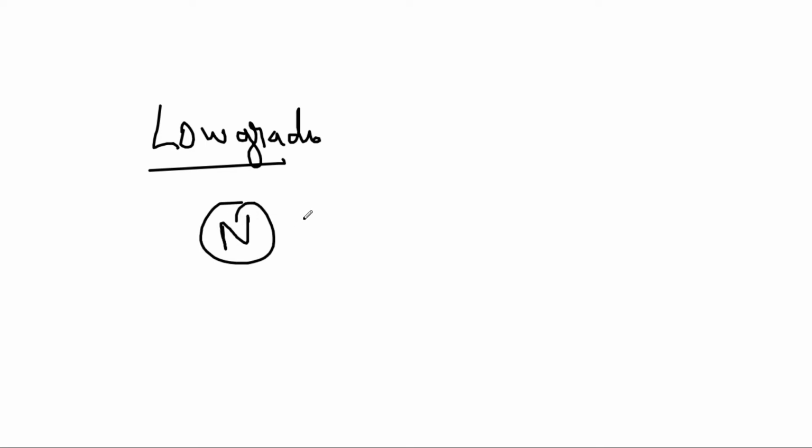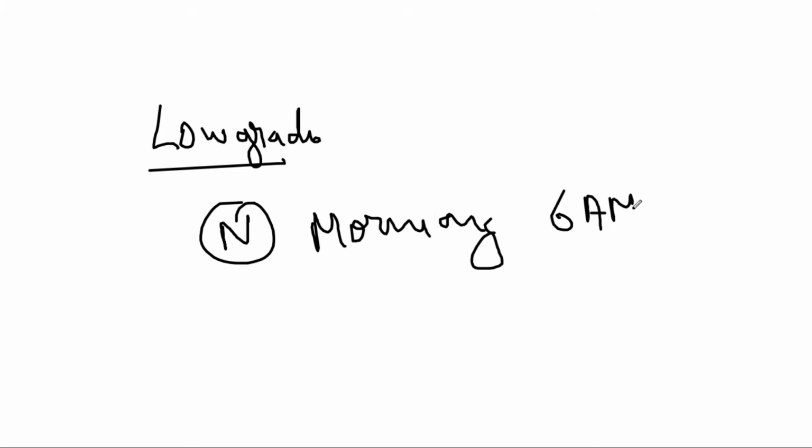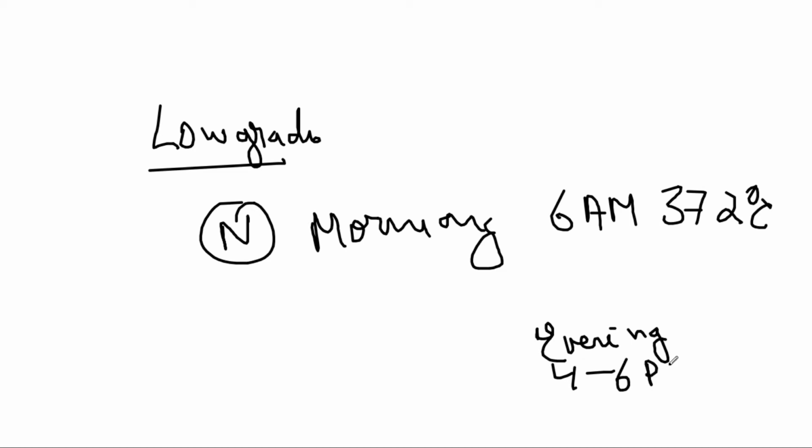Then low grade fever. What do we mean? The patient is having fever throughout the day. Normally there is a circadian rhythm. In the morning the temperature is low, at 6 a.m. it is around 37.2 degrees Celsius, whereas in the evening, around 4 to 6 p.m., it is around 37.7 degrees Celsius.